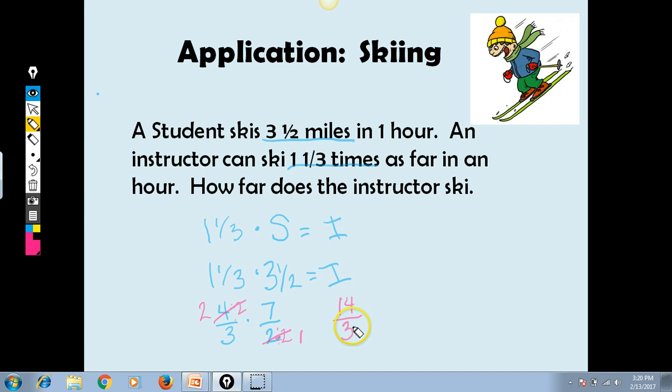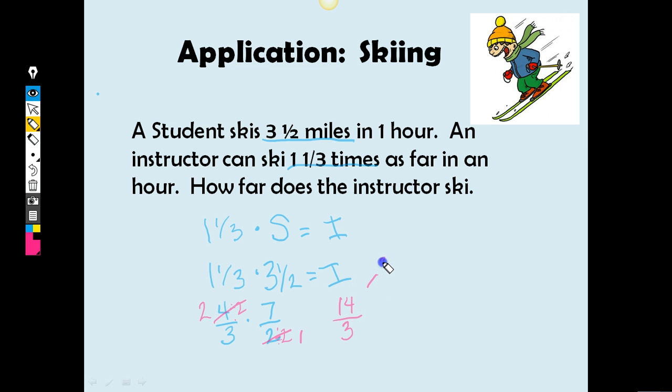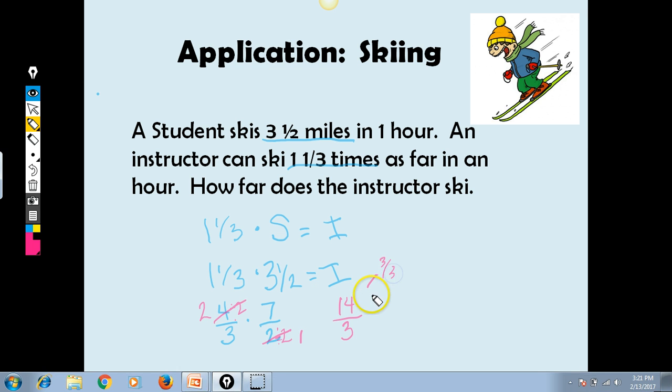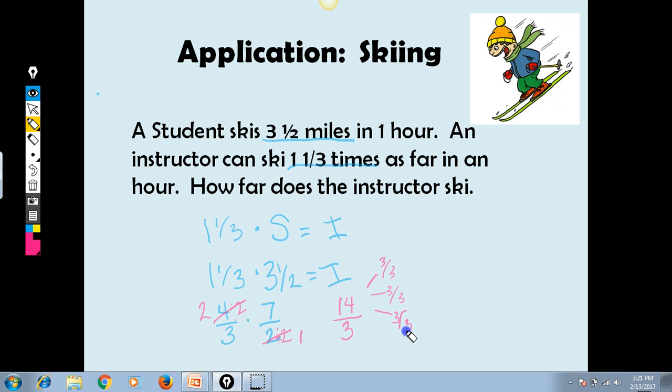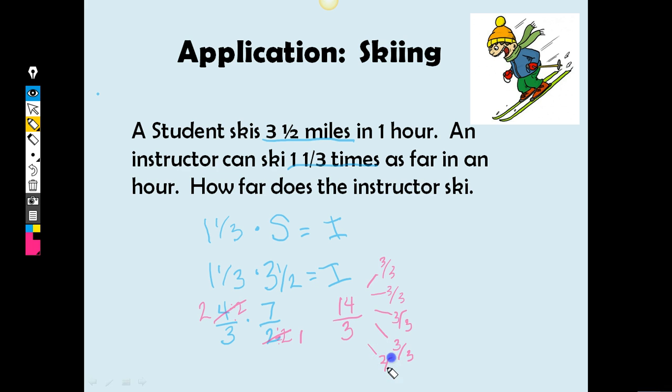Now I'm not going to say she skis 14/3 of a mile in an hour. We're going to change that back into a mixed number. We can do it the way where there's 3/3, that's 1, 3/3, that makes 6/3, 9/3 altogether, 12/3, and then I have 2/3 left over, right?